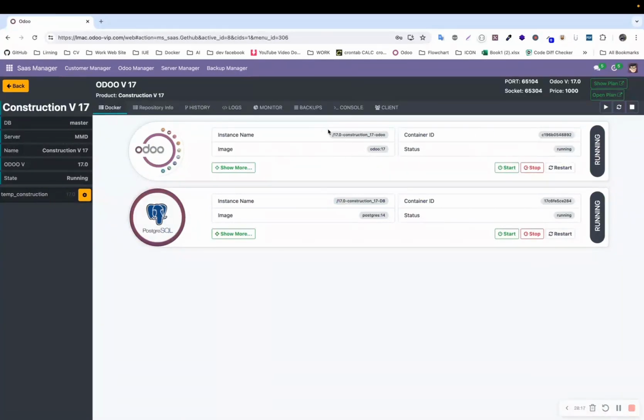Here, we have stop, start, and restart options. From here, we click on stop. It is stopping now. It has indeed stopped. We click here to start it again.